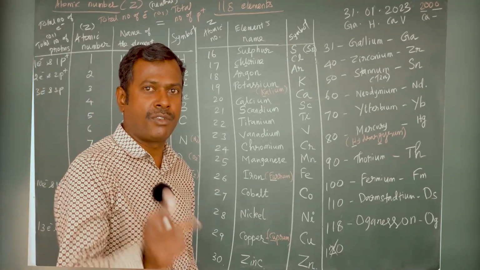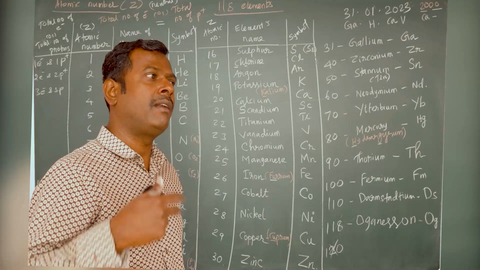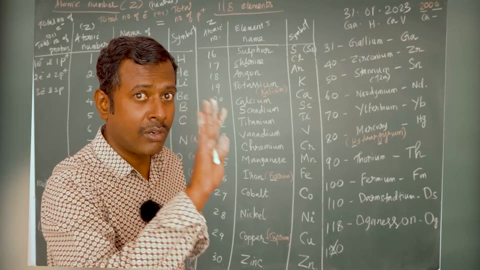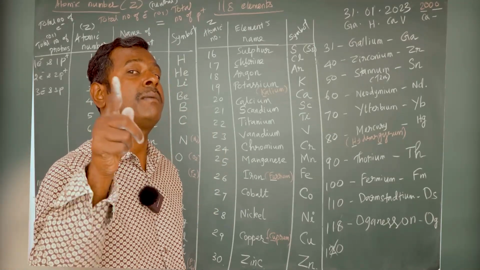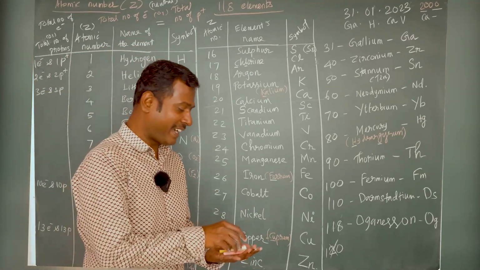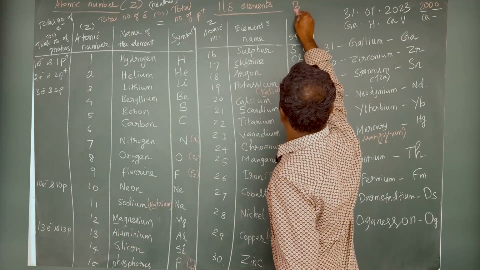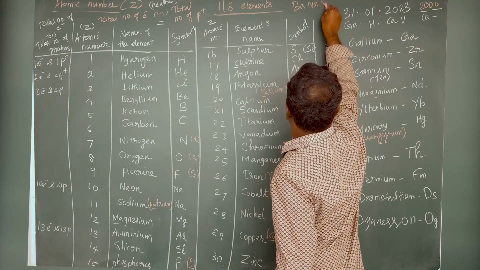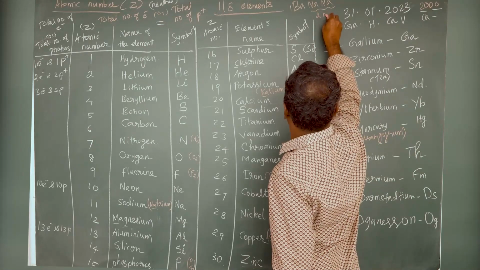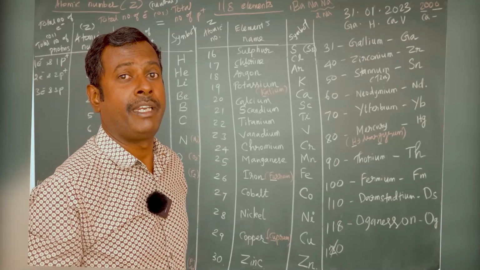Actually, if you are going to a fruit shop and you want to eat a banana, what will you ask the vendor? Sir, please give me one banana. Hereafter, you should not ask like that. You have to ask in terms of chemistry, because you are a chemistry student. So what should be asked? Sir, please give me BaNaNa: Ba, barium, Na, sodium, two sodium. Sir, please give me one barium and two sodium.